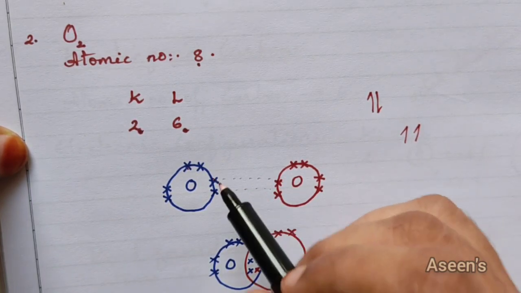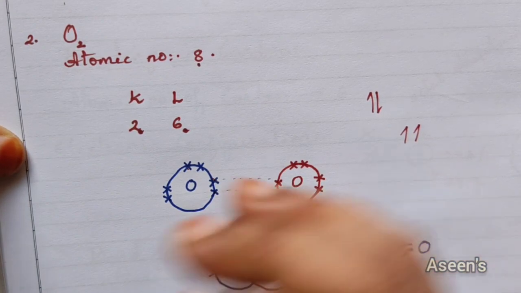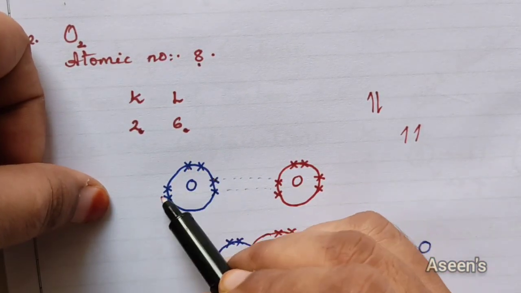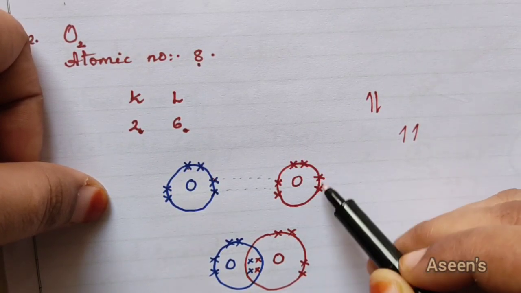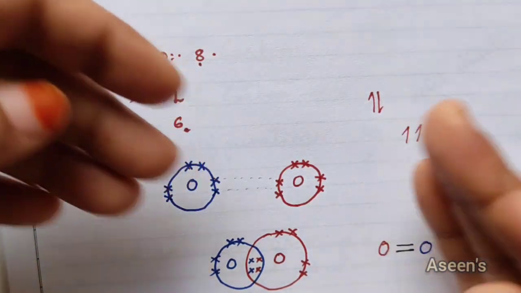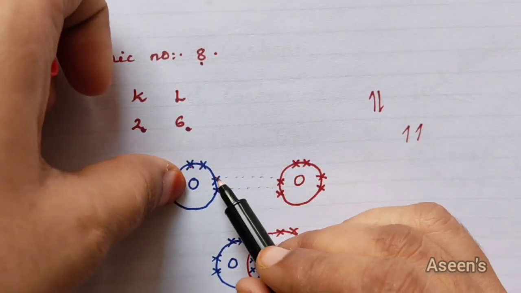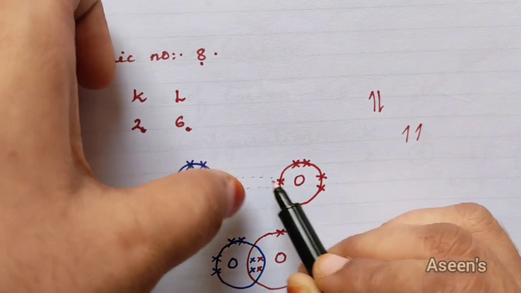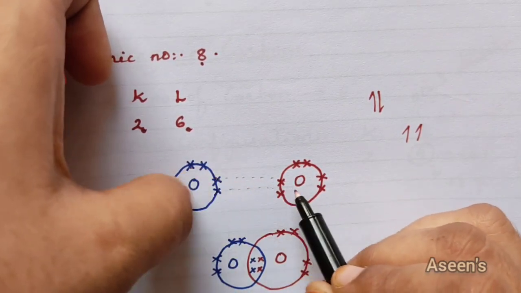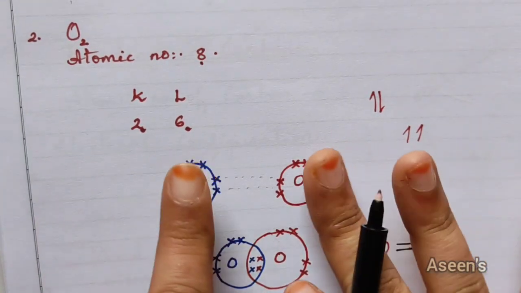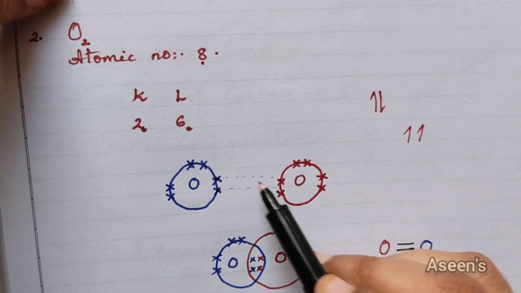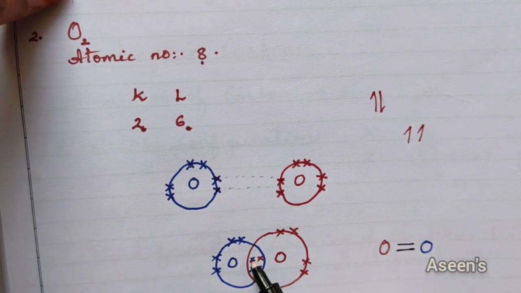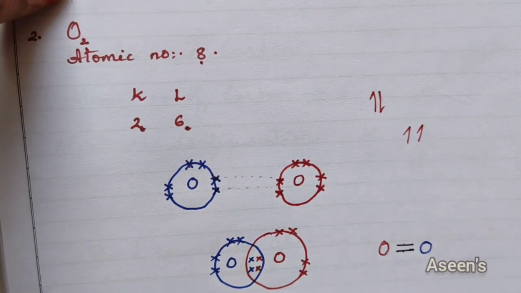So what they are going to do is they need pairs from the other atom. That is the reason why these 4 electrons, what you can see over here and here, are not going to undergo pairing. They are not going to participate in the bond formation, but the ones which are not paired are going to come between for the bond formation. So now when these 2 are brought together, these 2 electrons are pairing with these 2. So this is one bond and this is one bond. So as you can see here, 2 bonds.